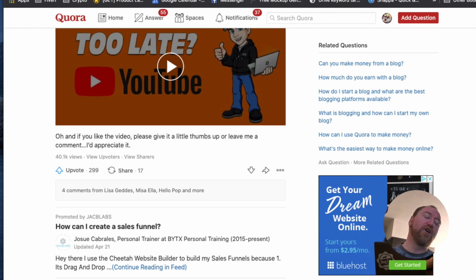Now, there is kind of a gray hat way to get upvotes. There are plenty of groups on Facebook and other places where they have upvote exchange forums. So if you have an answer, you can join some of these groups, request an upvote, and you can upvote other answers. It's a little bit gray hat, but it's out there. It's going to help get your traffic up and your questions up a lot higher.